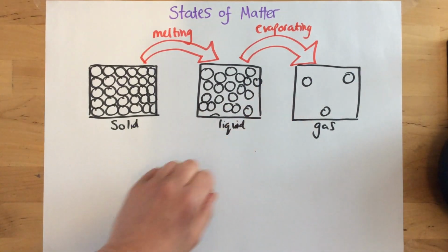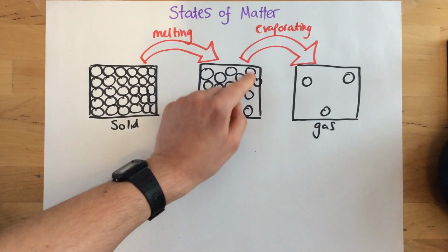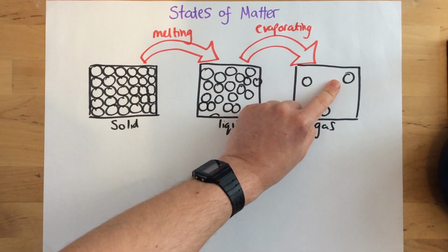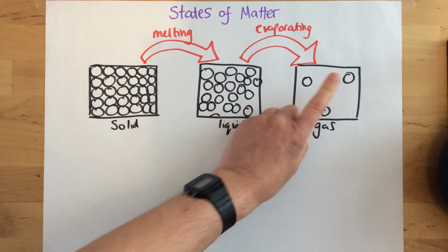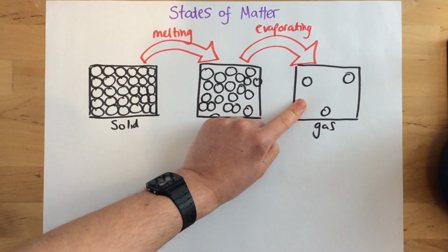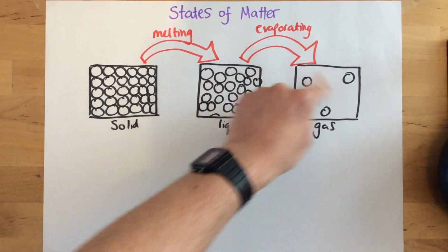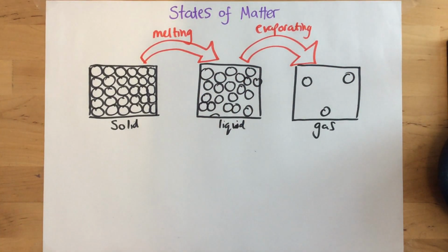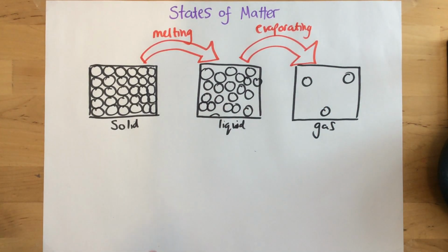Again, now we're giving the particles more and more energy, because if I heat them up, the energy is transferred into the particles' kinetic energy stores, making them move faster. So eventually they have enough energy to overcome their attraction, and then we have a gas forming. These particles move with a lot of energy randomly in any direction. There are virtually no forces acting between these particles at all.